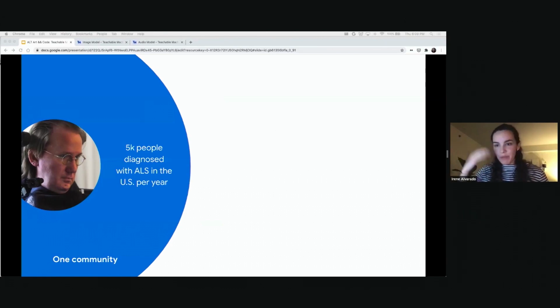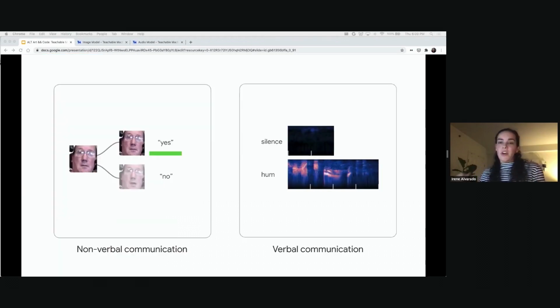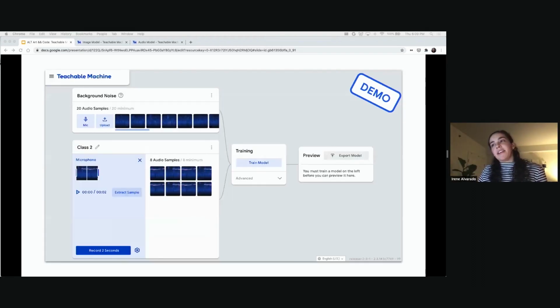So, we immersed ourselves in Steve's world, and by getting to know him, we came to think that maybe other ALS users could find something like this useful. So we started exploring audio. Could we have another input modality, audio, to potentially help people who had limited speech? And that led us to incorporate audio into the tool.